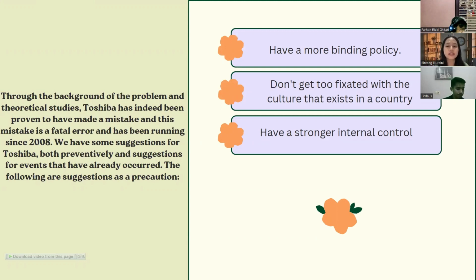So let's emphasize the purpose of internal control according to COSO on financial reporting. If financial reporting is not presented properly, then the internal control within the company can be said to be weak, right? In addition, internal control itself aims to ensure that everyone in the company complies with applicable regulations. In this case, Toshiba clearly violated applicable regulations. Because of that, the strength of internal control is needed to prevent undesirable things from happening, such as in the case of Toshiba.